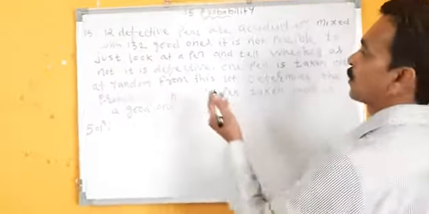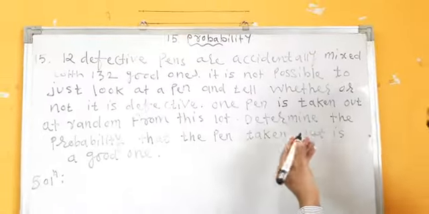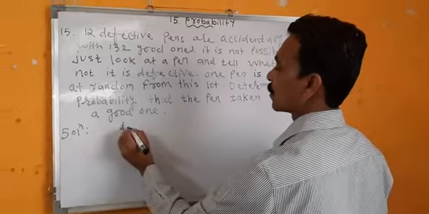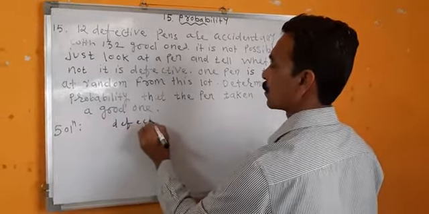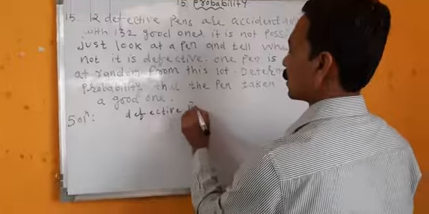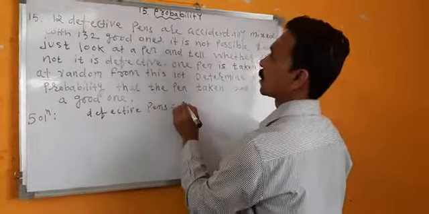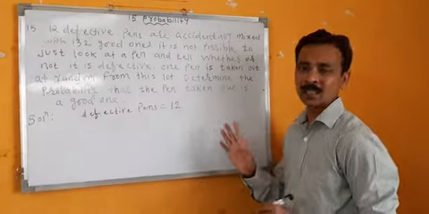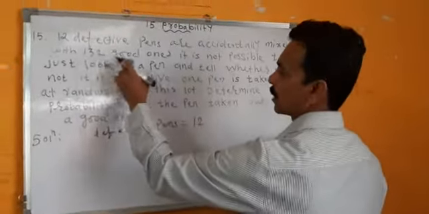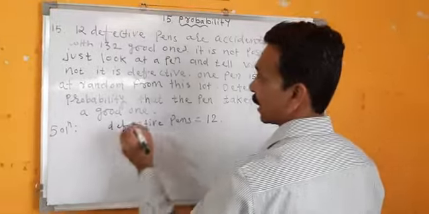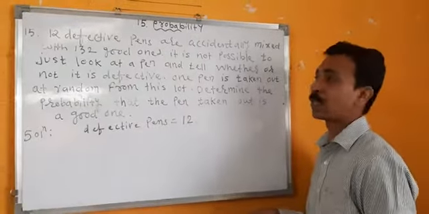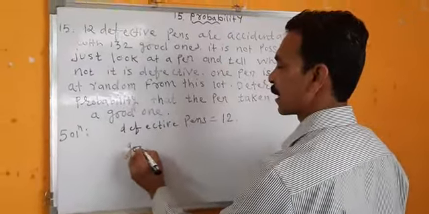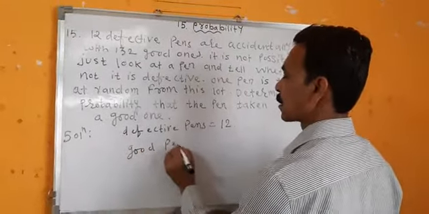So first we'll write about which are good ones and bad ones. Defective pens, which are not good, are 12, and these are 132 good ones. We can write non-defective also instead of good ones, but we'll write here good pens.